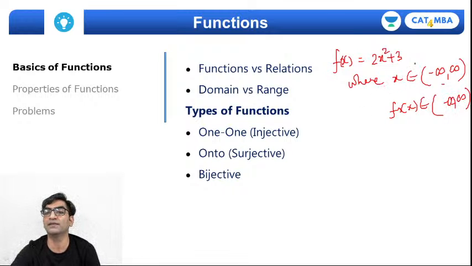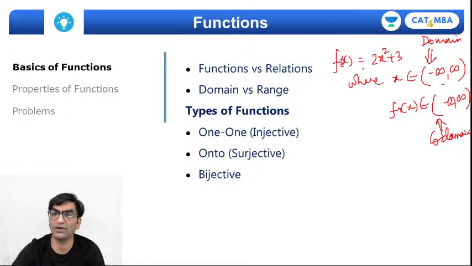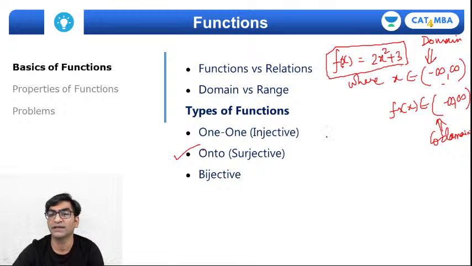So here this portion given to us is the domain, and what is defined in the function is called its codomain, right? Now in order to determine the range, in order to determine whether the function is onto or not, we need to determine the range of this function, right? So what values can y take? In this case, it's fairly easy to see that the range of this function will be from 3 to infinity.